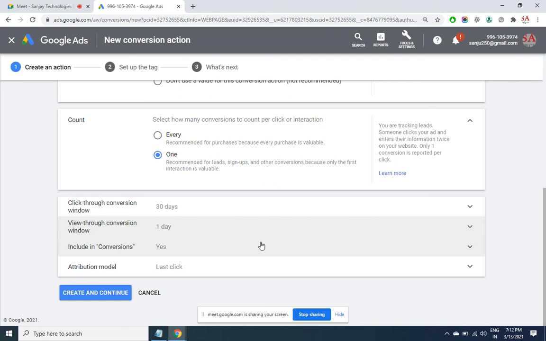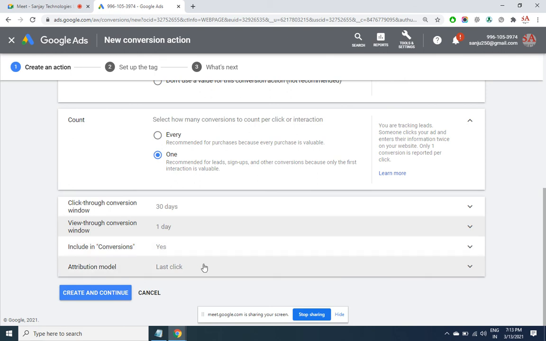Including conversions, you may create several conversions, but if you select yes here, then Google will understand that while you are applying for a CPA option, this is the conversion that it will be referring to. Right now I am creating a conversion for sign up. I can create one more conversion for the same website, maybe for online payment. But while running an ad, I can choose only one CPA. I can't choose sign up as well as admission. So the one for which I have selected yes is the conversion which will be referred to while I am running the ads. Hope the point is clear, there is no confusion.